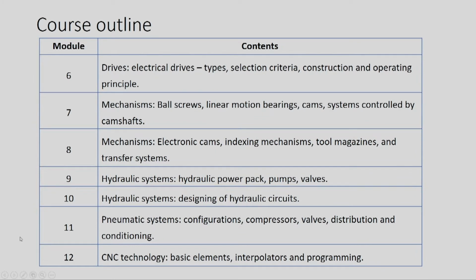In module 6, the drives which are used in a typical automated system will be studied. Initially, we will be studying the electrical drives, their selection criteria and construction at a primary level. However, the detailed analysis of electrical drives is out of scope of this course.